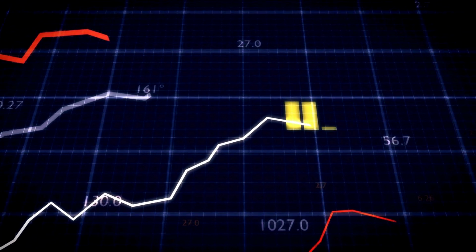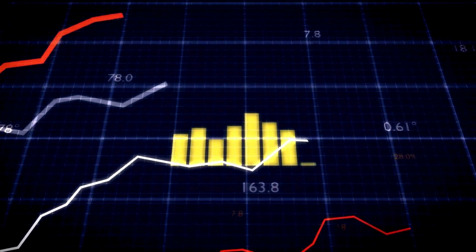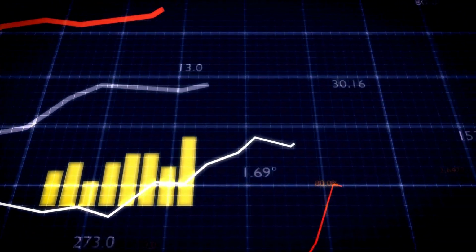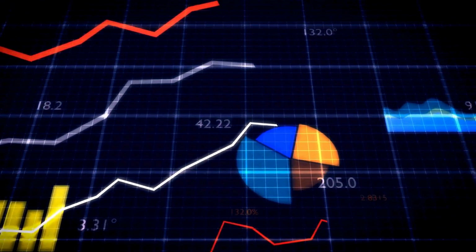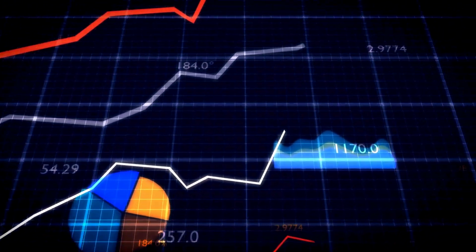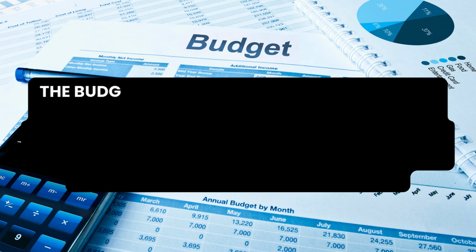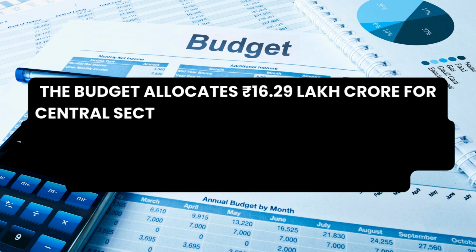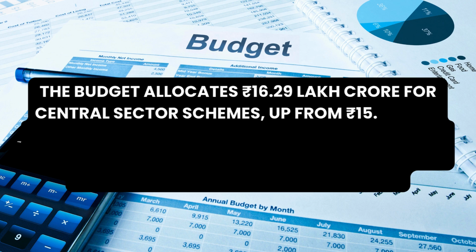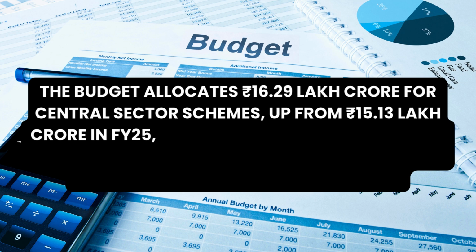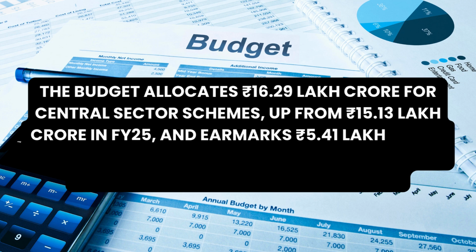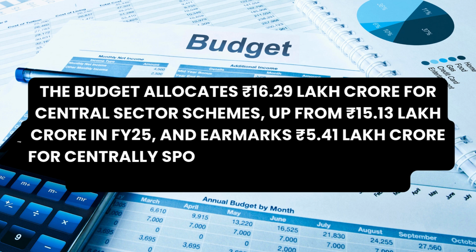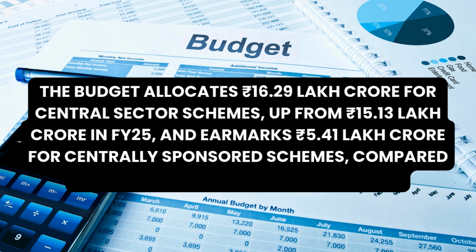This increase is attributed to several factors, including rising interest payments on market loans and enhanced allocations for defense and employment generation schemes. The budget allocates Rs 16.29 lakh crore for central sector schemes, up from Rs 15.13 lakh crore in FY25, and earmarks Rs 5.41 lakh crore for centrally sponsored schemes compared to Rs 4.15 lakh crore in the